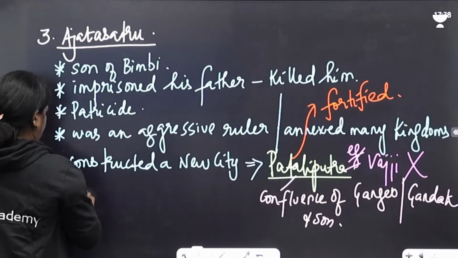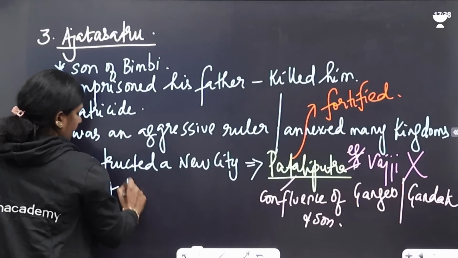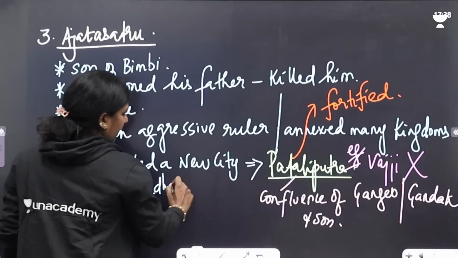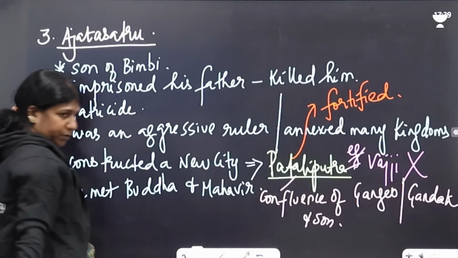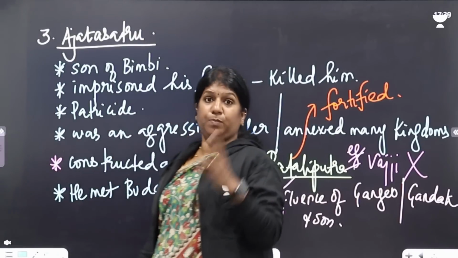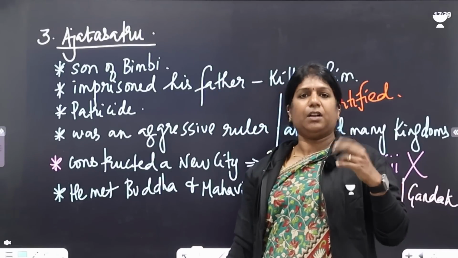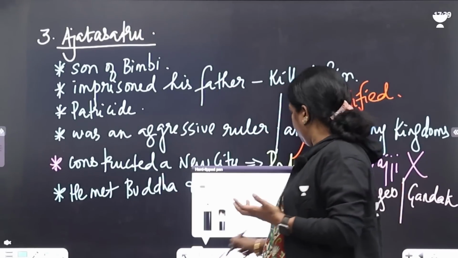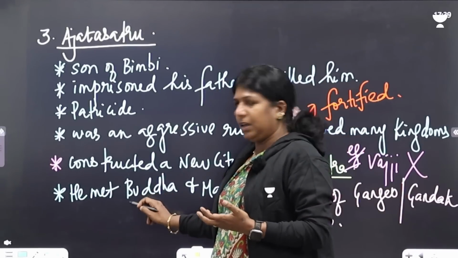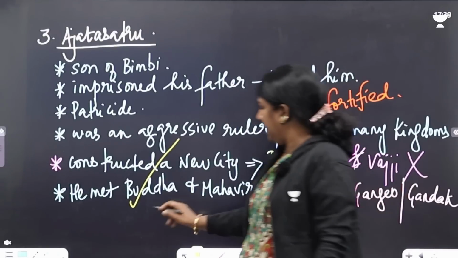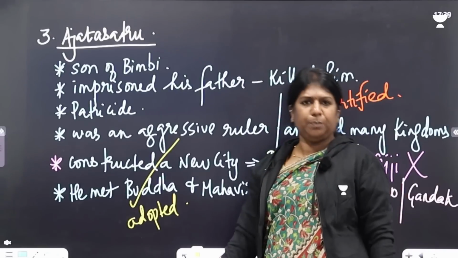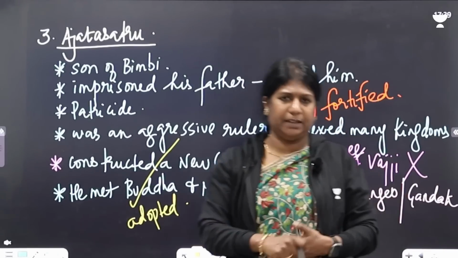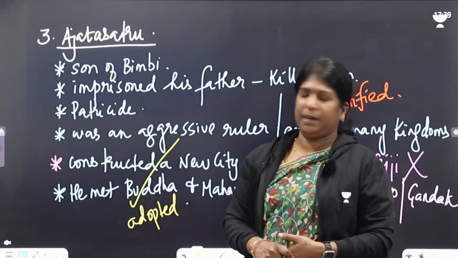And he was the one who met Buddha. He was a contemporary of Buddha and Mahavir. Ajatasattu had the privilege to meet the two great teachers and reformers, who today are gods, Buddha and Mahavir. He was very much influenced by Buddha, and Ajatasattu adopted Buddhism. Of course, Jainism was also flourishing there, but he did adopt Buddhism as well.